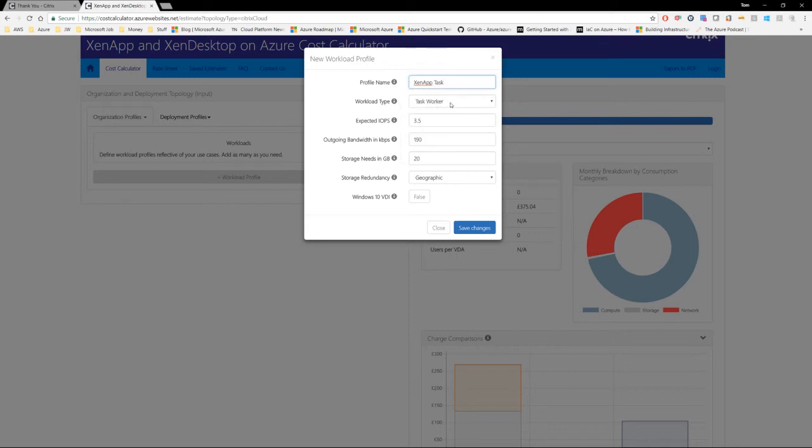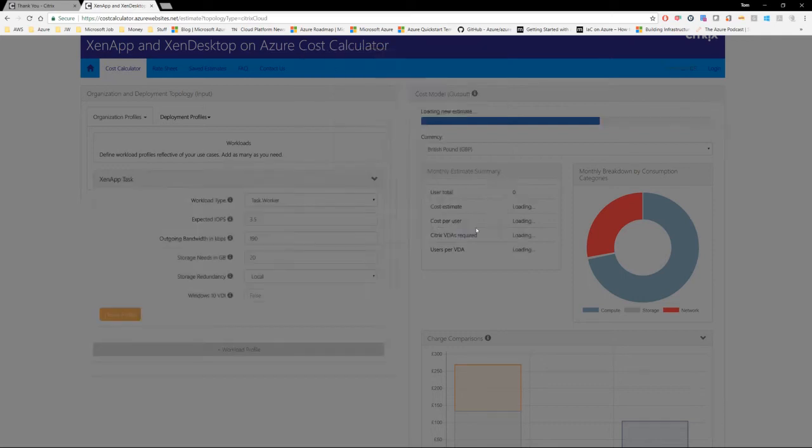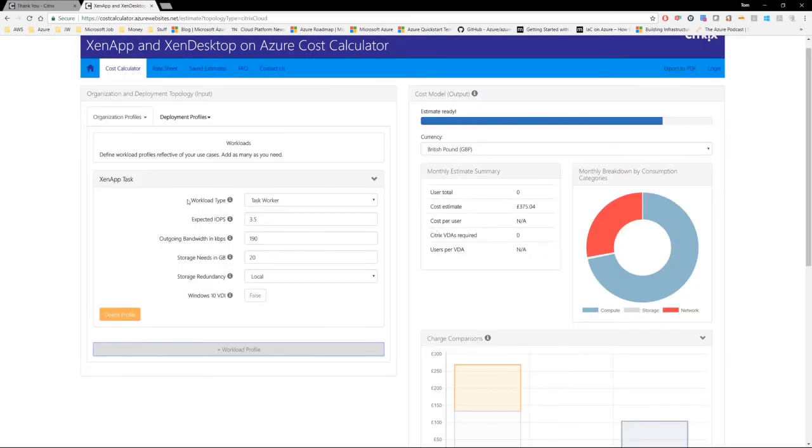My workload type is task worker, and I'm going to use these default resource requirements in terms of IOPS, bandwidth, and storage. However, I'm going to change my storage redundancy to local because I don't need to use geographic redundancy for these particular XenApp servers. And because this is XenApp, I'm not going to select the Windows 10 VDI button. So I click on Save Changes, and that adds in my XenApp Task profile.